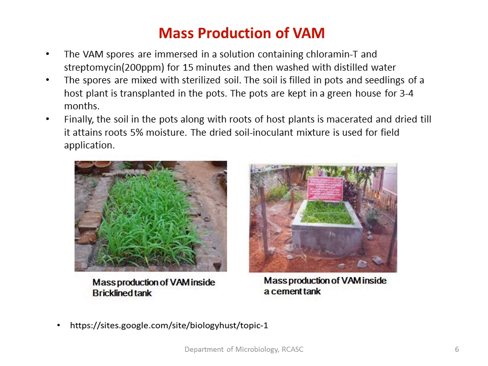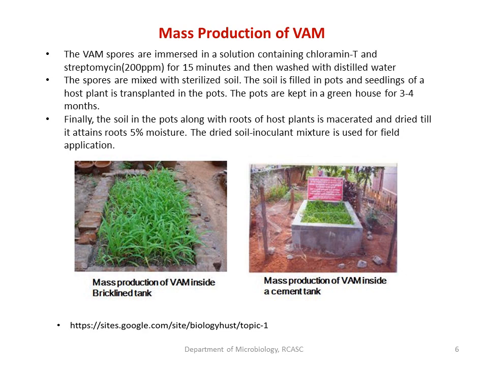And such sterile soil has to be filled in a pot, along with appropriate seedlings based on the host. For example, if I want to use sorghum mycorrhiza, plant the seedling of sorghum in sterile soil, add the mycorrhiza into that pot, and leave it in the greenhouse for about 3 to 4 months.